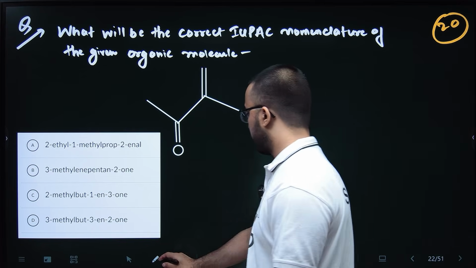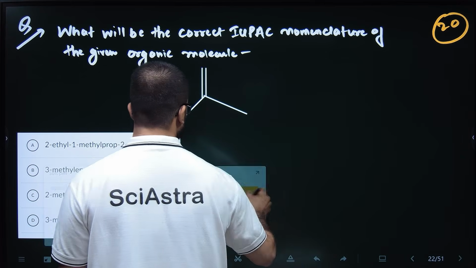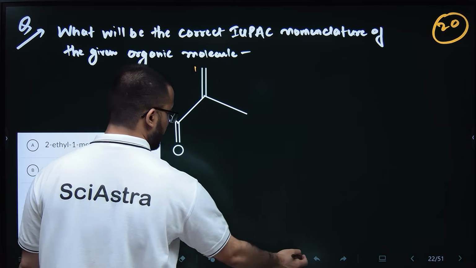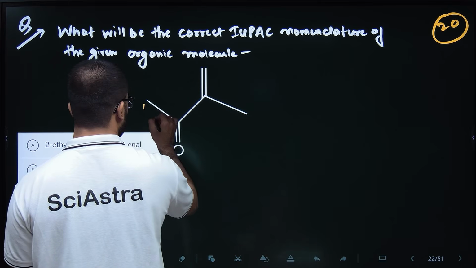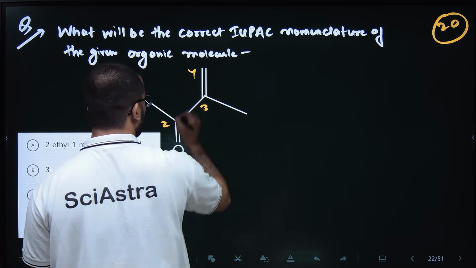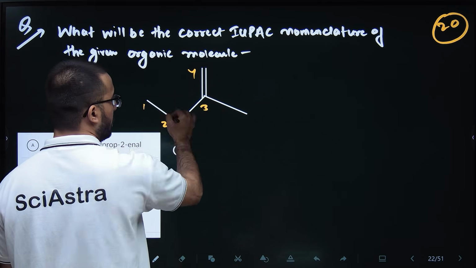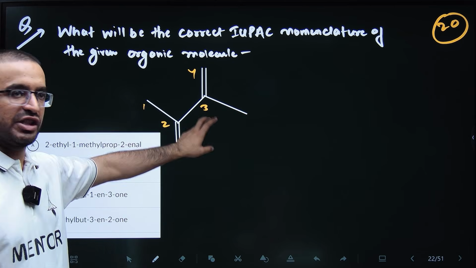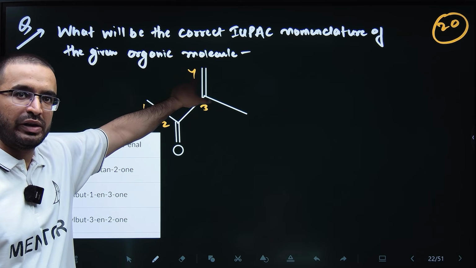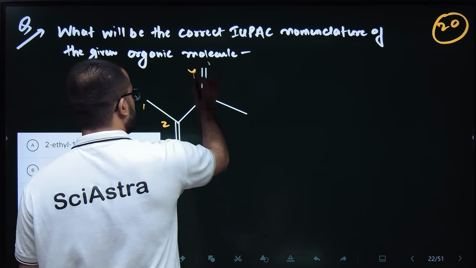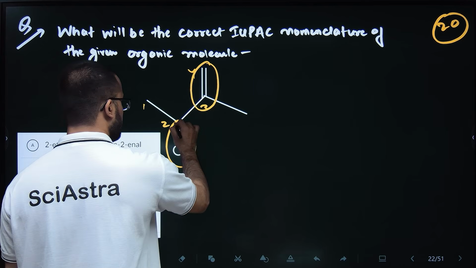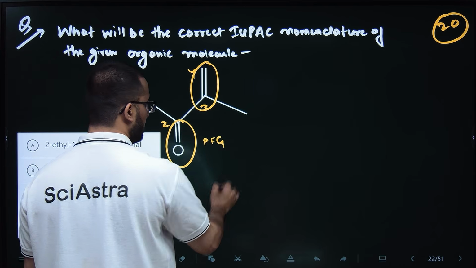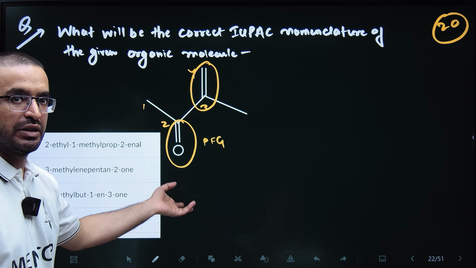In this compound, first find the largest chain. Largest chain will be 1, 2, 3, 4. Any chain will be largest, but the point is this chain that we have selected contains an alkene as well. Obviously, this is a primary functional group, PFG, so we will consider this in the parent chain.